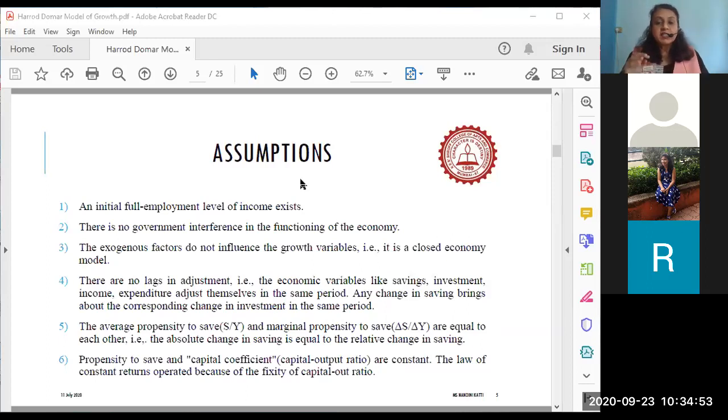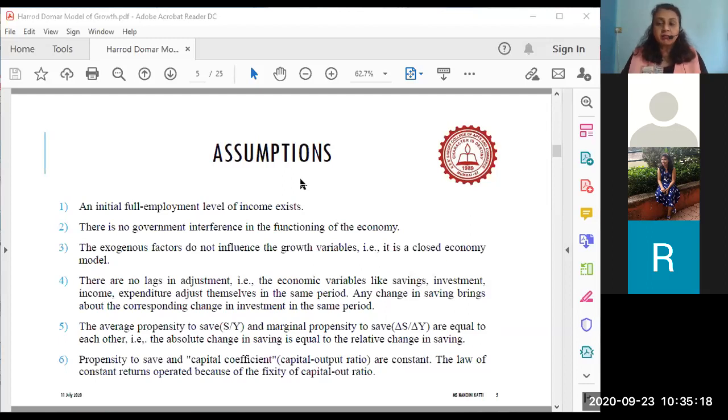Secondly, they say that there is no government interference in the functioning of the economy. They also believed in minimum government interference. That is what this assumption tries to tell us. So there is minimum government interference in the economy. Then thirdly, they say that there are no exogenous factors that are affecting the growth variables.